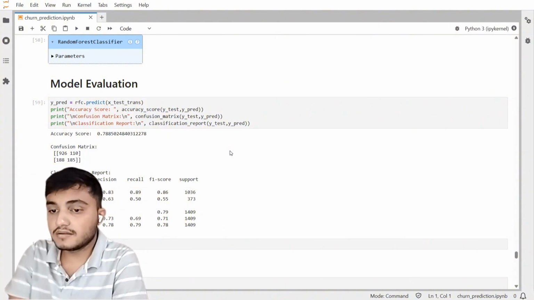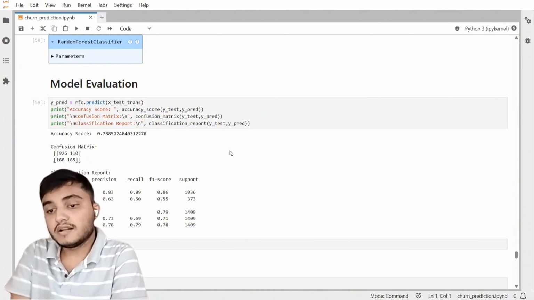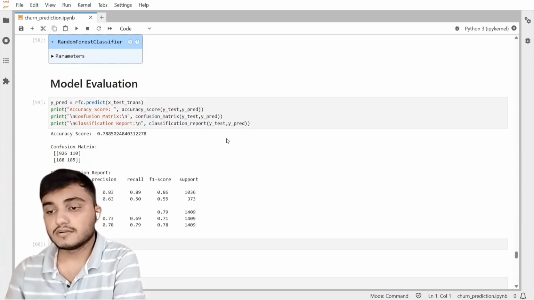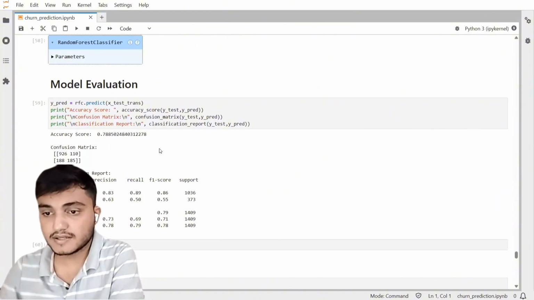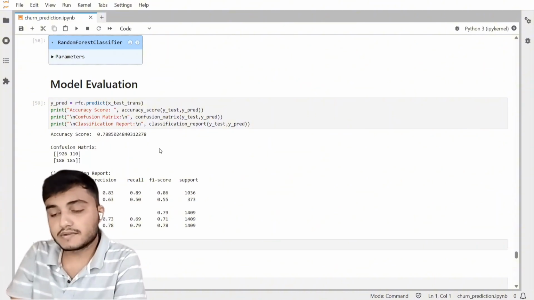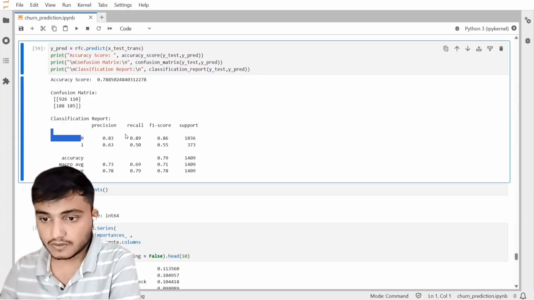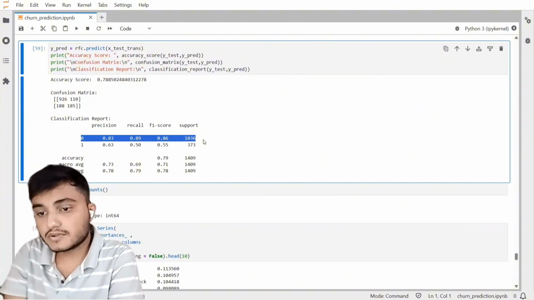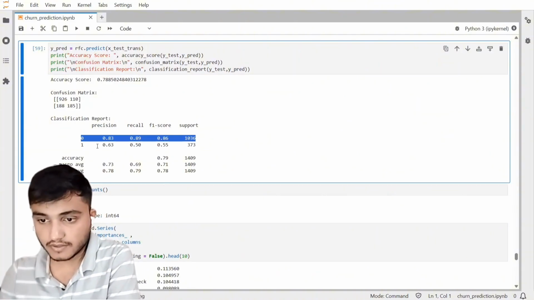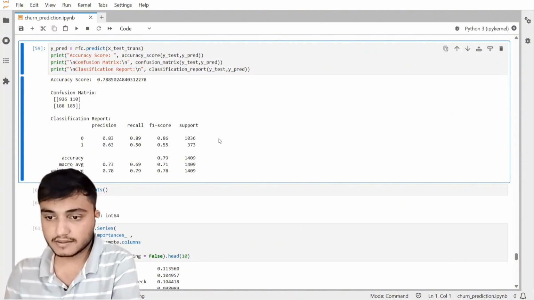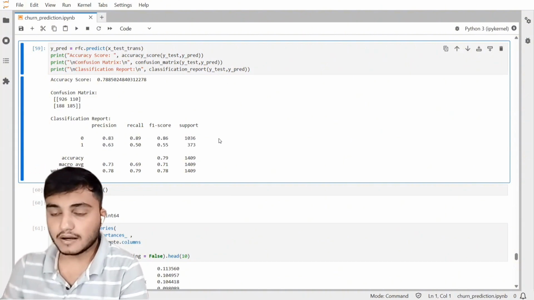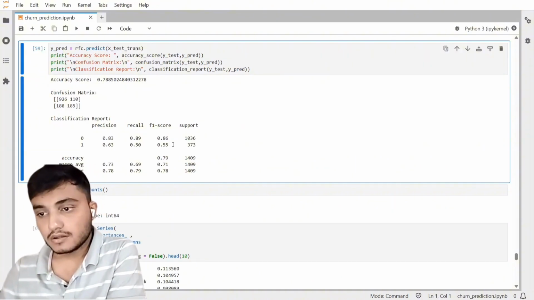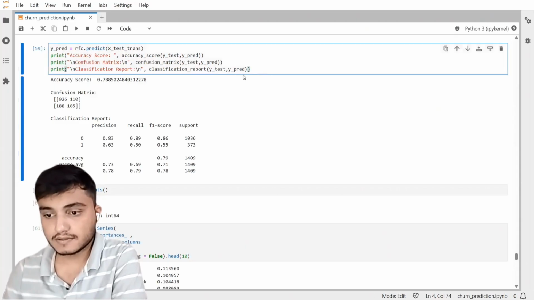So we can see here that the model is very accurate in identifying only those customers who are not churning. I think this happened here because the dataset was extremely imbalanced, as you can see in the classification report also. Everything is fine for those customers who are not churning, but you can see the values are very low for the churning customers. I think this is happening because the dataset is highly imbalanced. So there is still room for improvement of this model. I can try many other things.